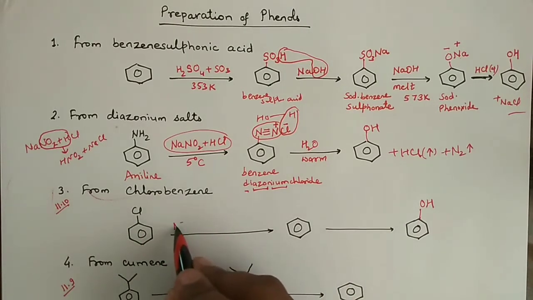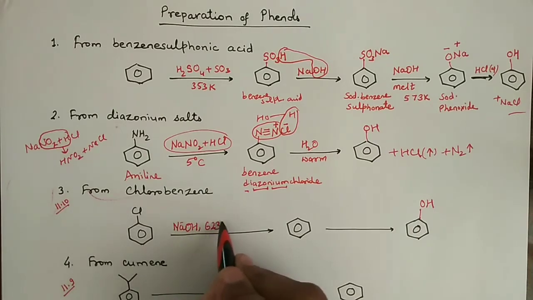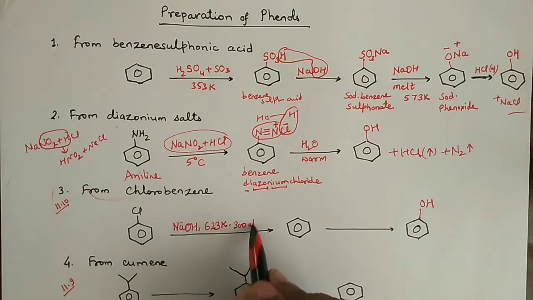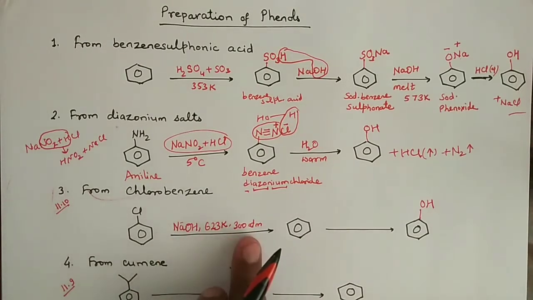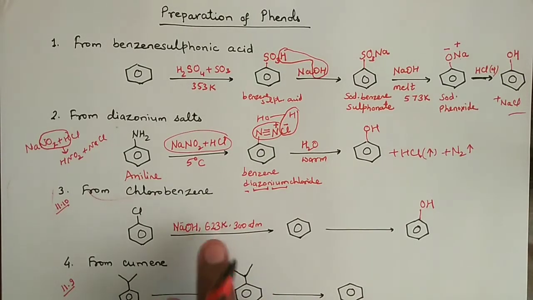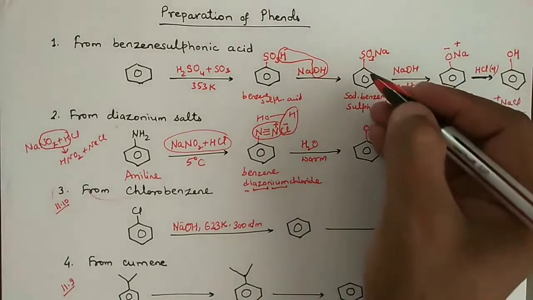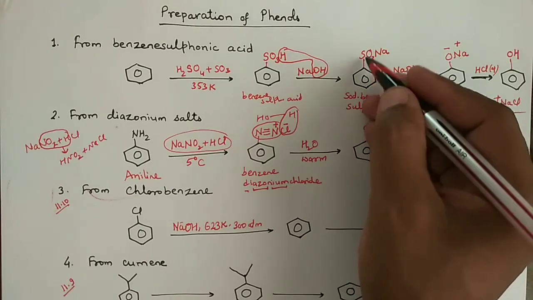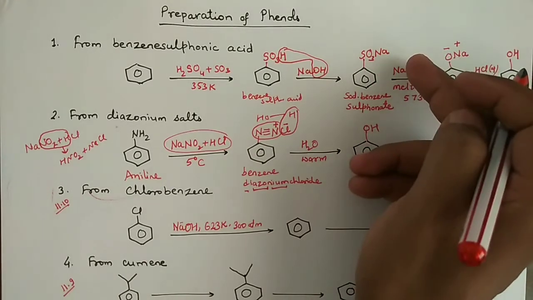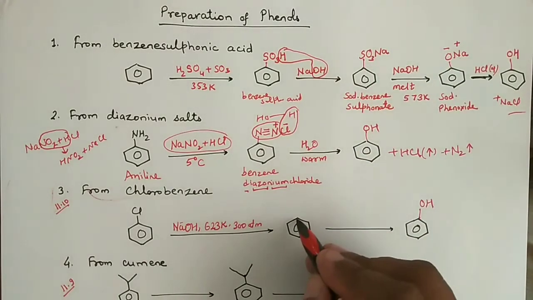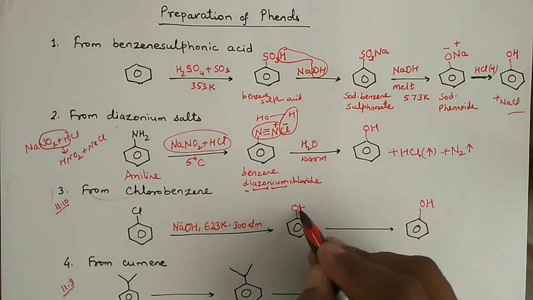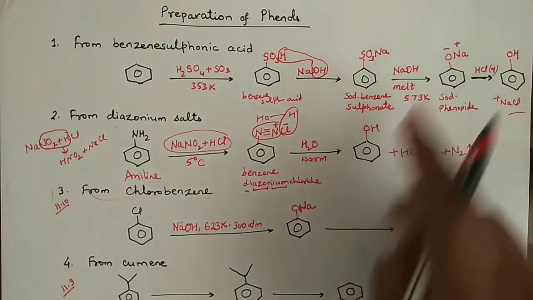And for this you need sodium hydroxide, 623 Kelvin temperature, along with 300 atmospheric pressure. This is called drastic condition, right? The same condition was applied at this point also. Whenever you have to break the bond directly linked to benzene, you have to make the drastic conditions. So what we are having now, we have sodium phenoxide, the same compound.